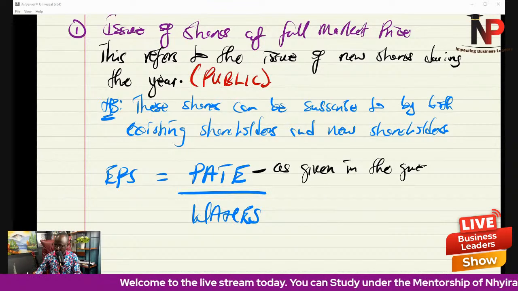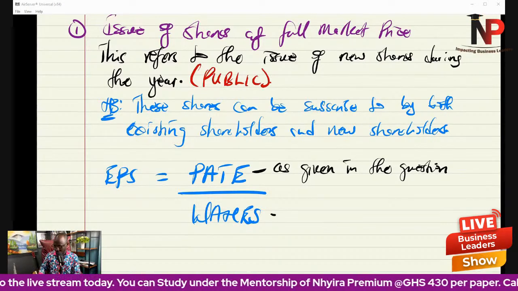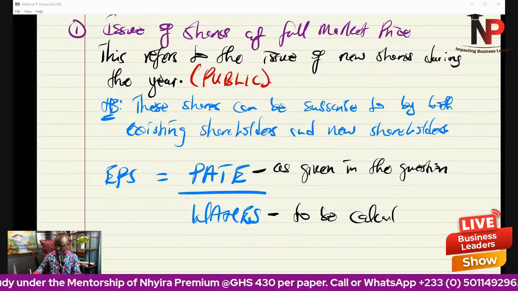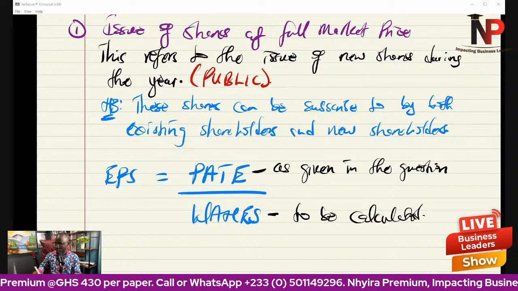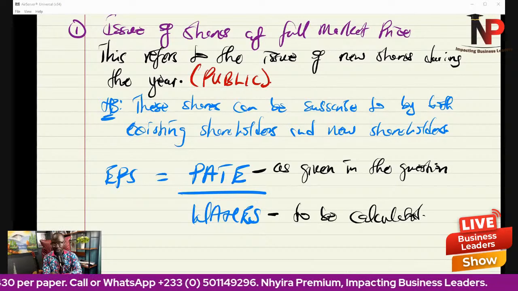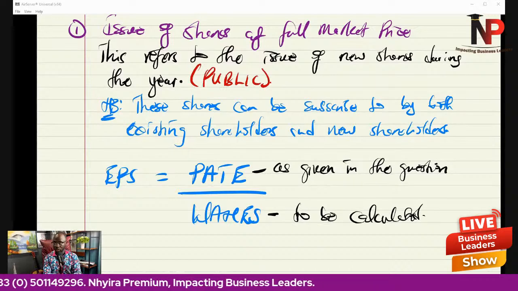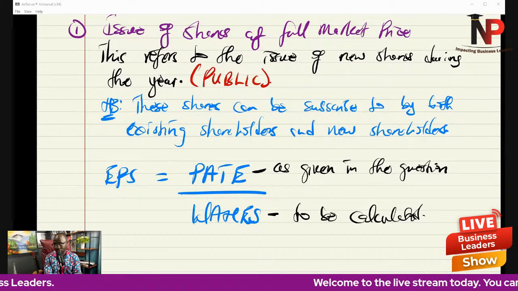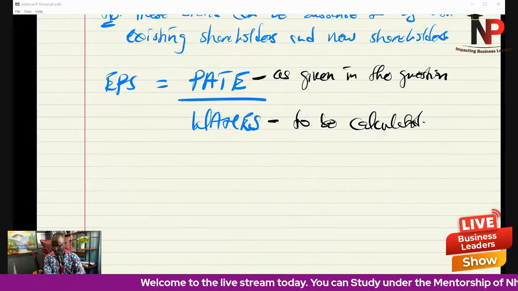You just pick what is given. But the weighted average number of equity shares must be calculated by the entity, as we do the workings.